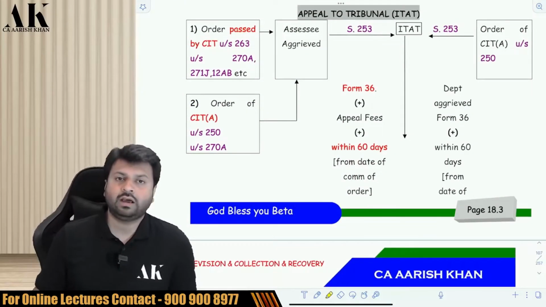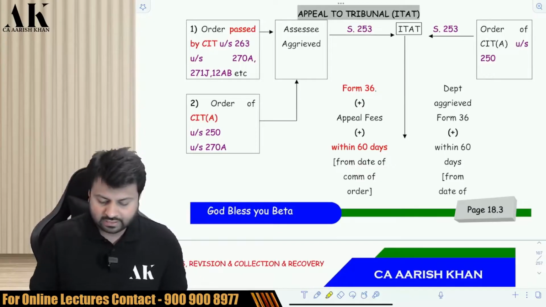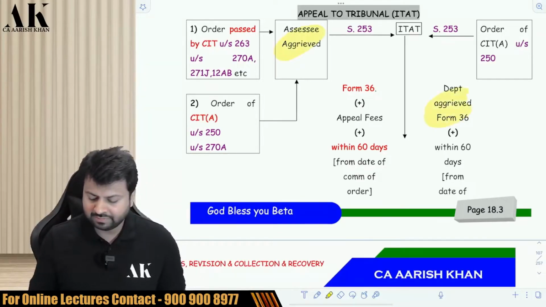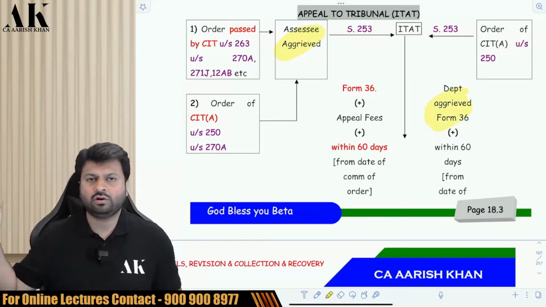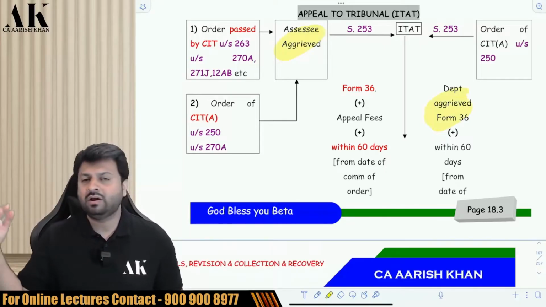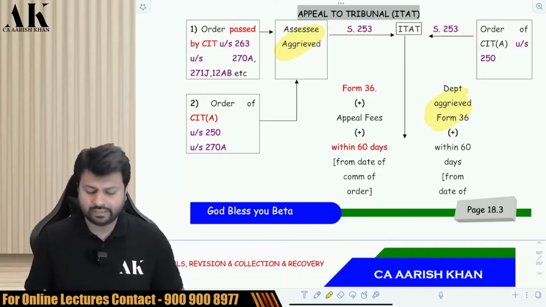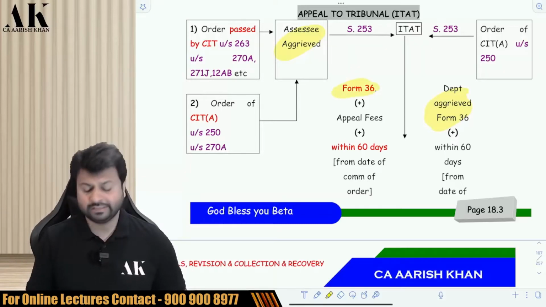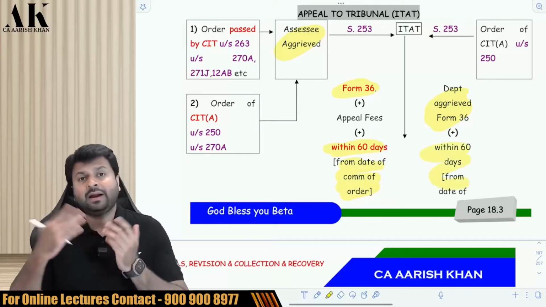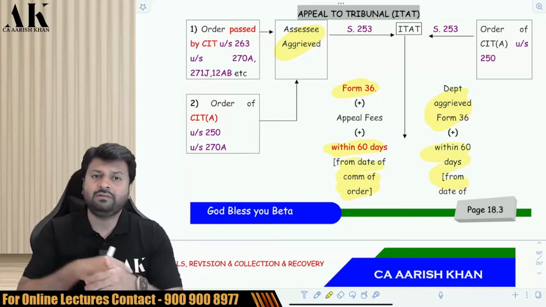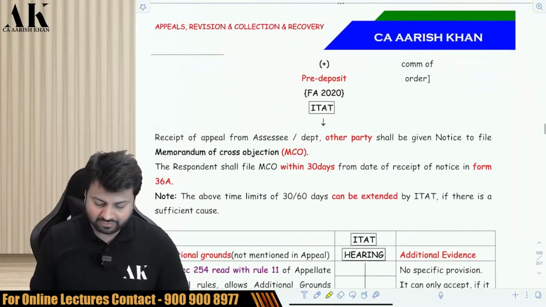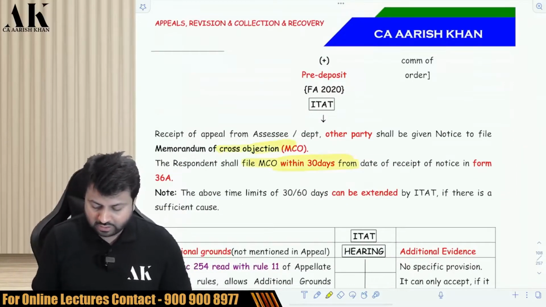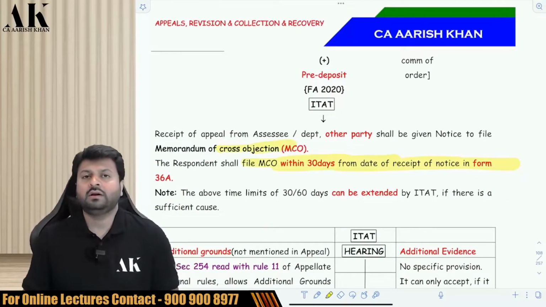Now, who is aggrieved? There can be 2 parties who are aggrieved. Either the assessee can be aggrieved or the department can be aggrieved. Whomsoever is aggrieved with the order of CIT appeal, or whatever orders are passed by CIT under various provisions of the income tax law, will file an appeal in Form No. 36 within 60 days from the date of receipt of the order. The other party, that is the respondent, will file a memorandum of cross objection within 30 days from the receipt of the notice in Form No. 36A.